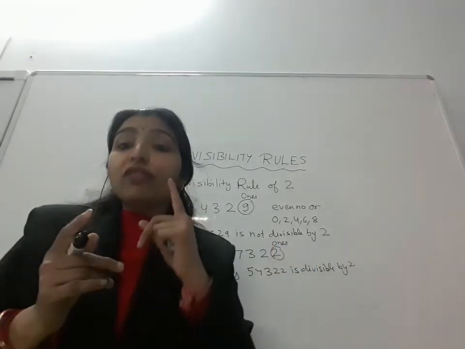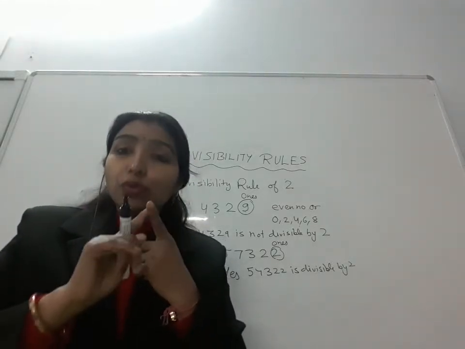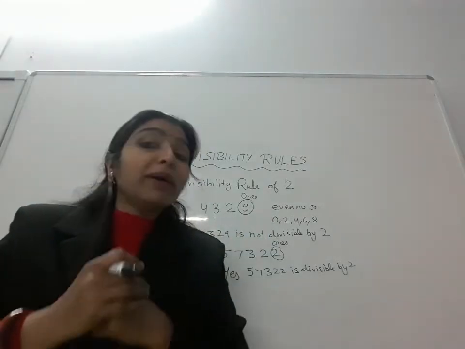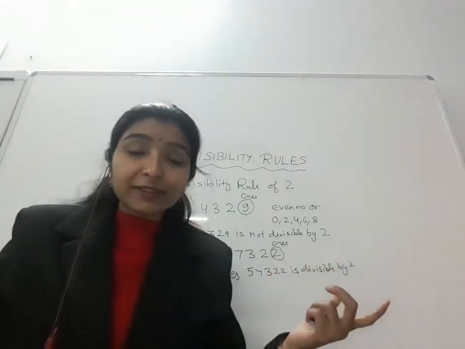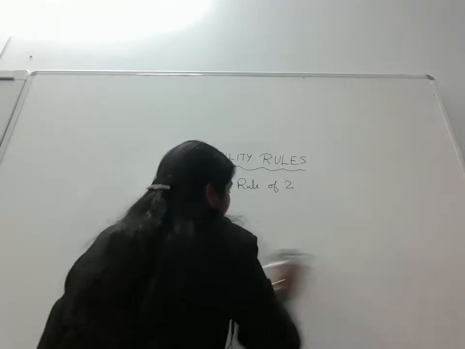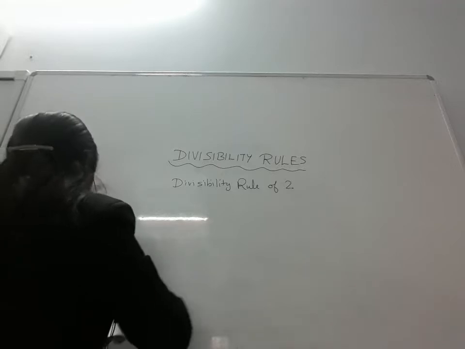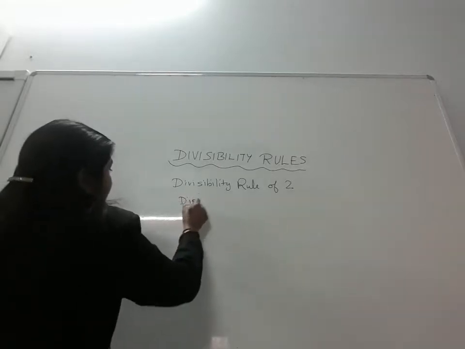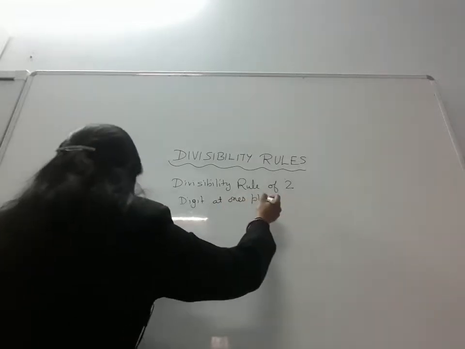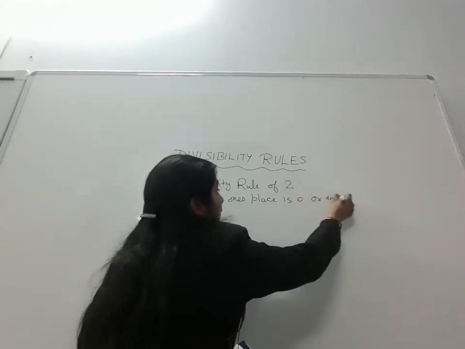You will check the ones place. If it is 0, 2, 4, 6, 8, then the number is divisible by 2, otherwise not. Okay? So what is the rule of 2? The digit at the ones place is 0 or an even number.